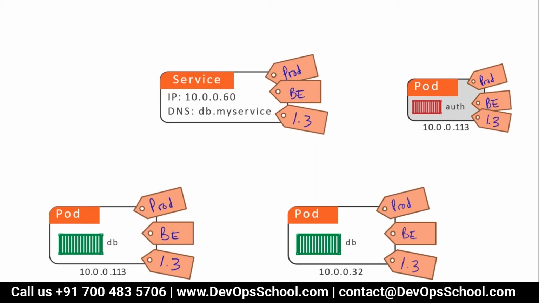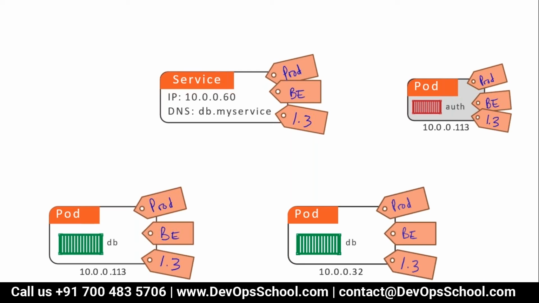Okay, again, I'm repeating my statement. The question was how this pod will be load balanced by the service. What is the rule for it? The rule states the moment the label of pods matches with the labels of service, those pods will be load balanced by the service. Simple. My follow-up question was, who's doing the labeling? Human, we, you, me. But the question is, did we do the labeling correctly or not?